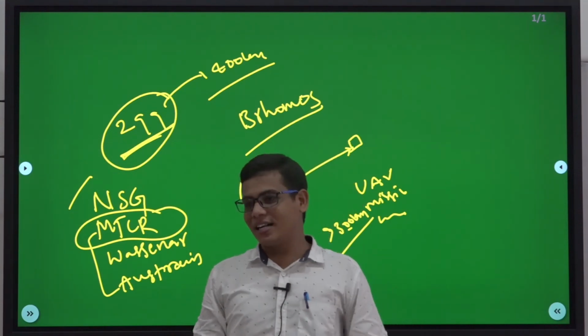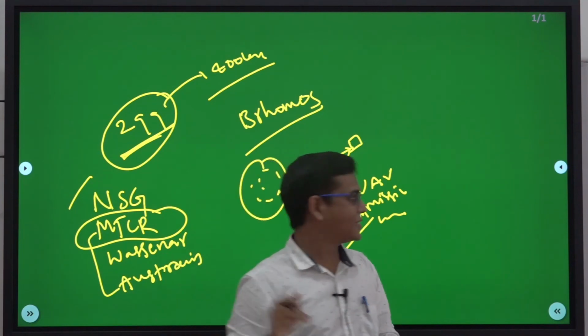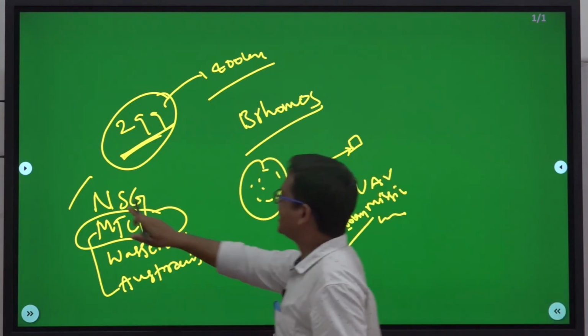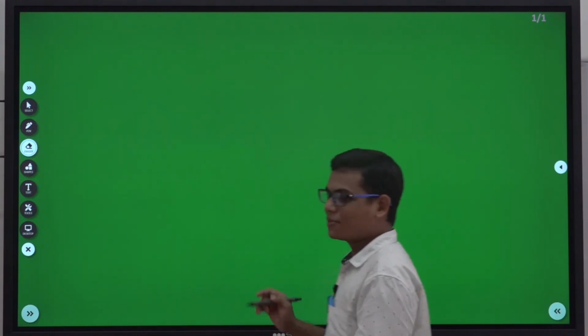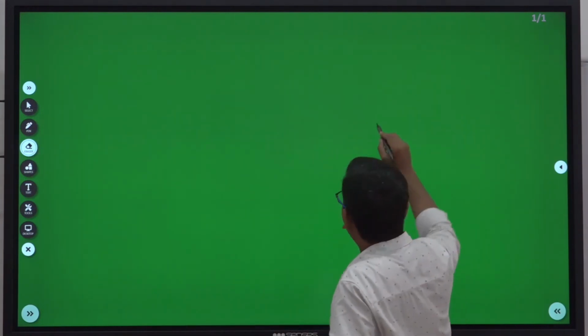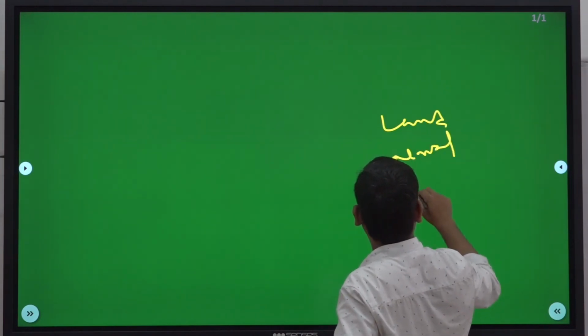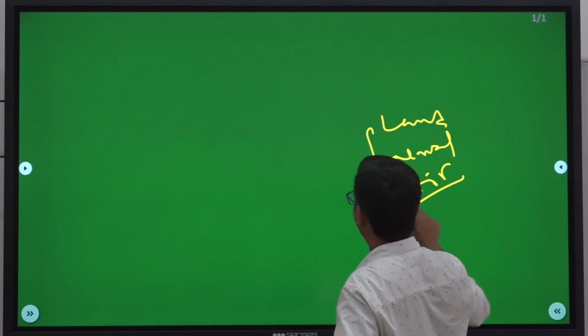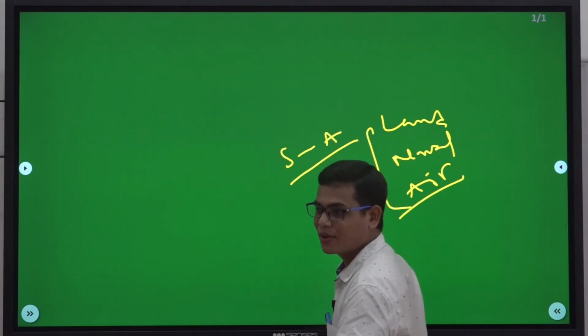Now, if it is 299 kilometers, how is it different from the S-400? I'll tell you. From where will you launch this BrahMos? Because BrahMos has three variants: land, naval, and air.